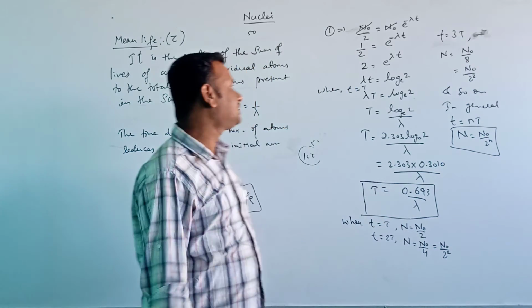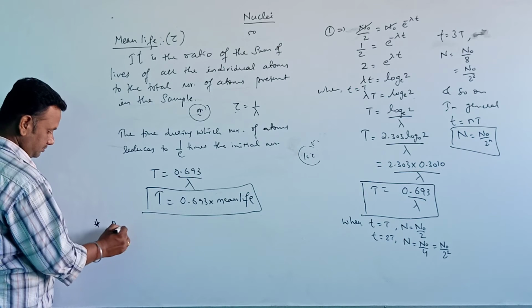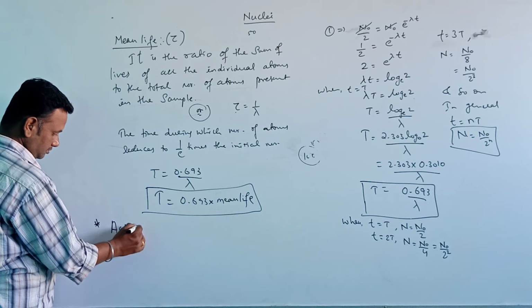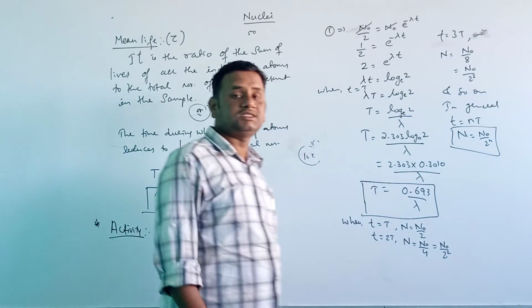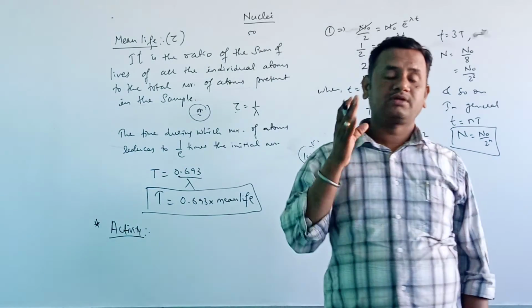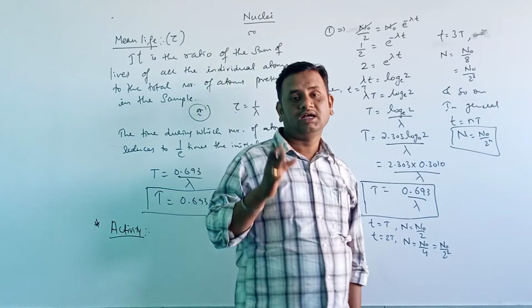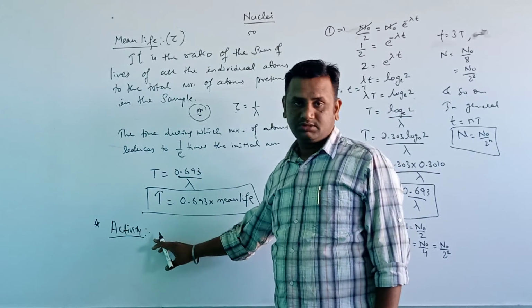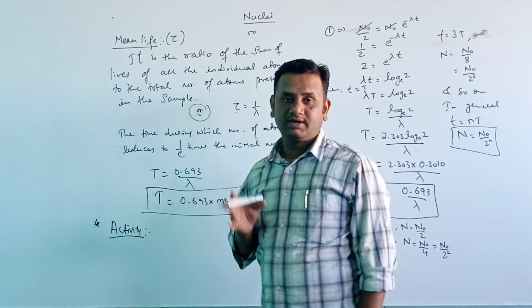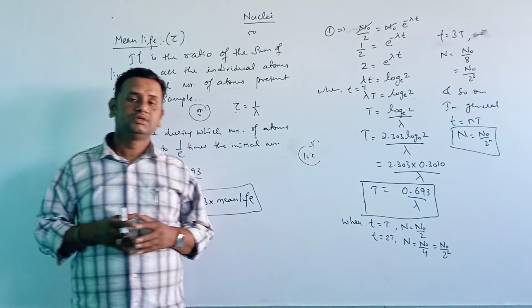Now next, activity. What is this activity? Activity is the number of atoms which are disintegrating per second. Once again I am defining this.